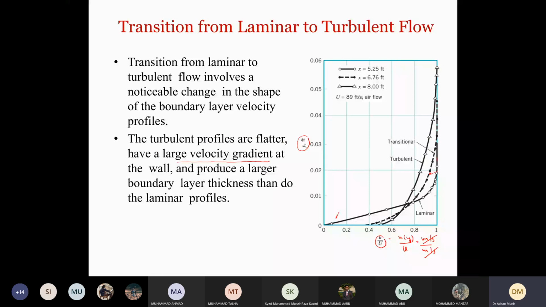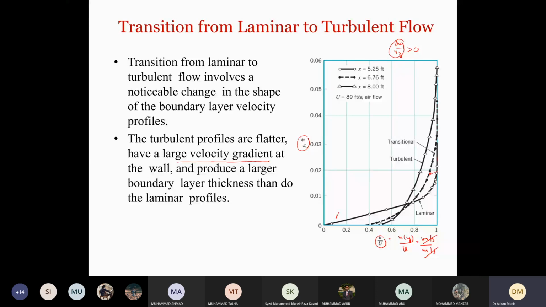It also has a large velocity gradient, which is ∂u/∂y, because you can see that now this velocity profile is changing considerably in the y direction. That means the gradient ∂u/∂y is also increasing as the flow transitions from laminar to turbulent flow, and it produces a larger boundary layer thickness than do the laminar profiles.